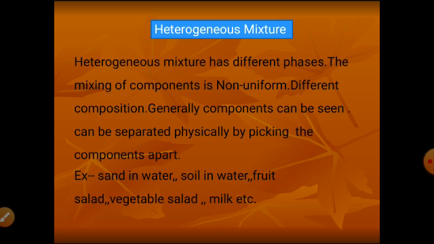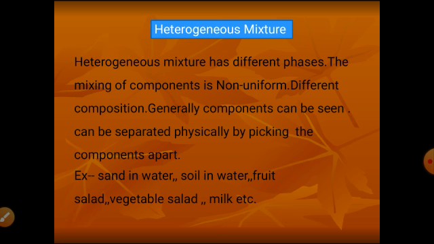Example, sand in water. Put a handful of sand in water. The sand settles at the bottom. Just with the hand you can separate the sand, or filter it. After filtration you will get sand on the filter paper. Because sand particles are larger in size, they can't pass through the pores of the filter paper. They remain on the filter paper. Hence water and sand can be separated just by filtration. Soil in water, same way. Filter it. You will get soil particles separated from the water.